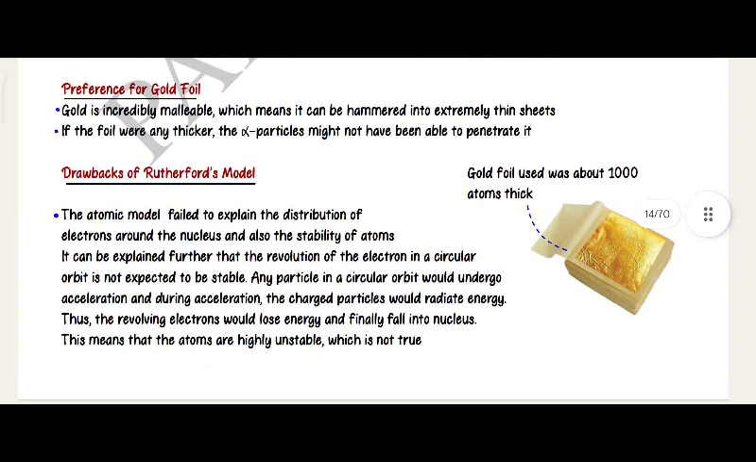Preference for gold foil. Gold is incredibly malleable, which means it can be hammered into extremely thin sheets. If the foil were any thicker, the alpha particles might not have been able to penetrate it.